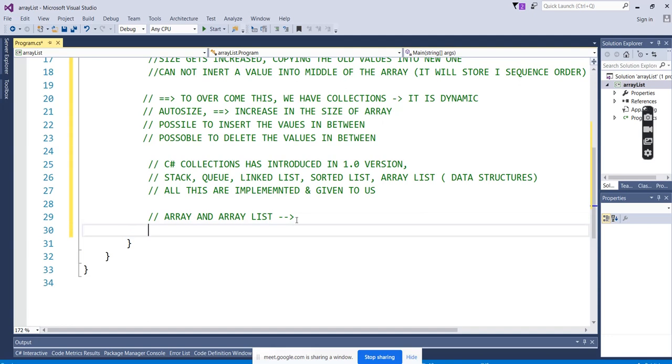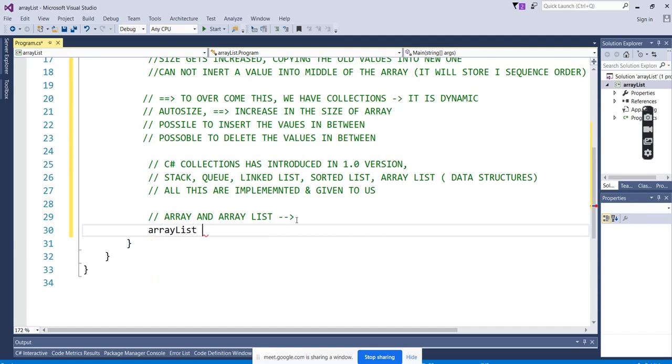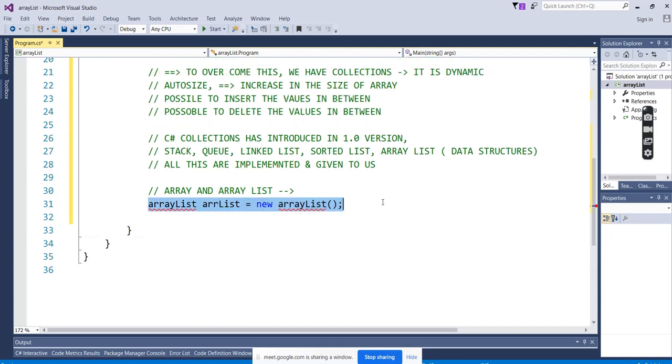Again we'll go for the array list, with another example.